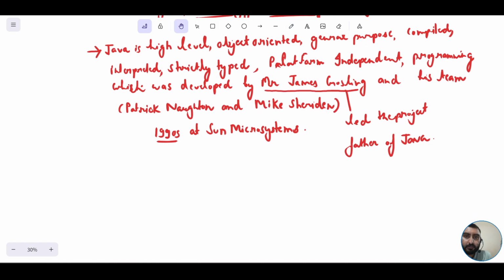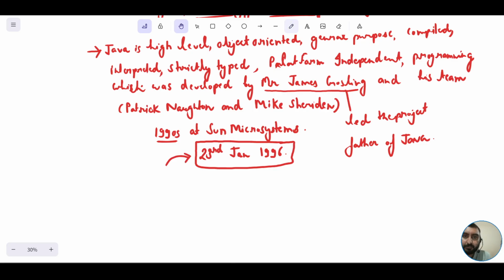The first official released JDK came into the market on 23rd Jan 1996. So this was for the very first time Java was introduced to the public. The very first version of JDK was released on 23rd Jan 1996.